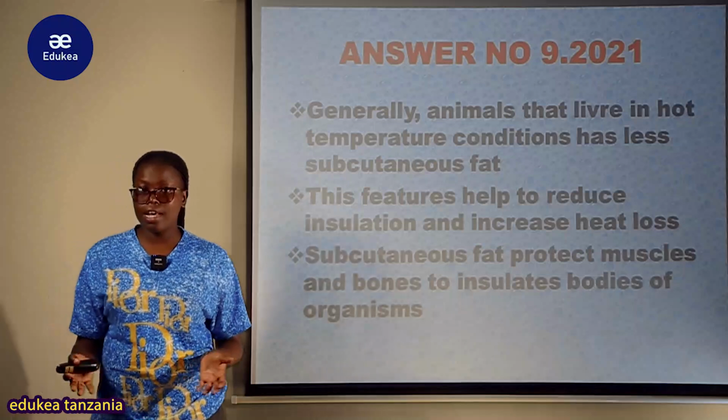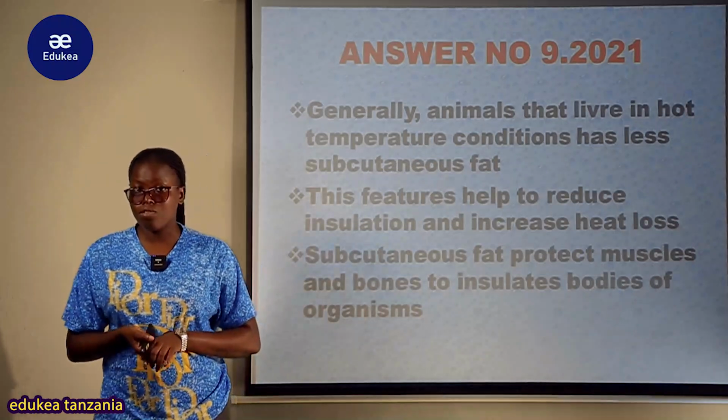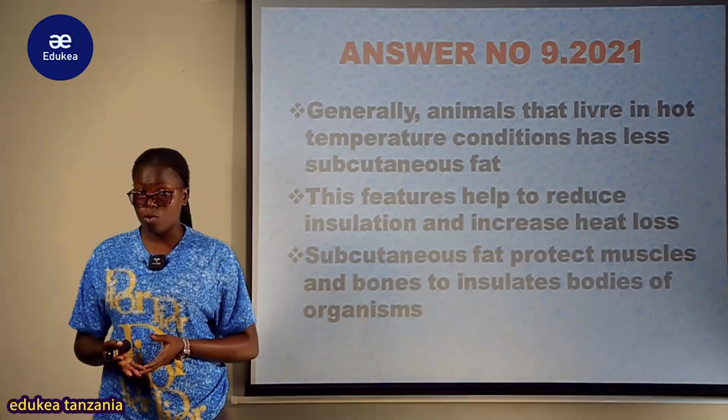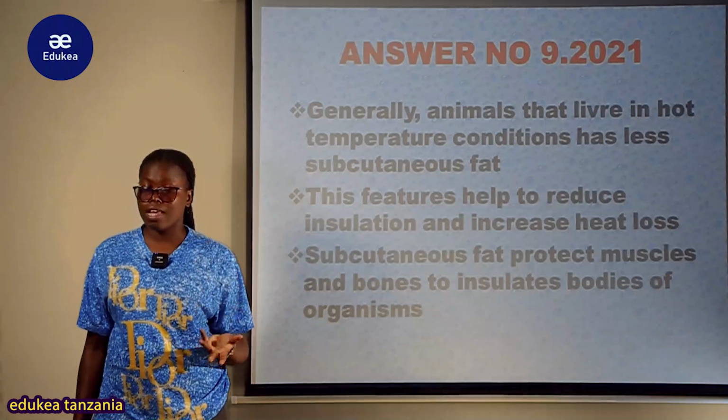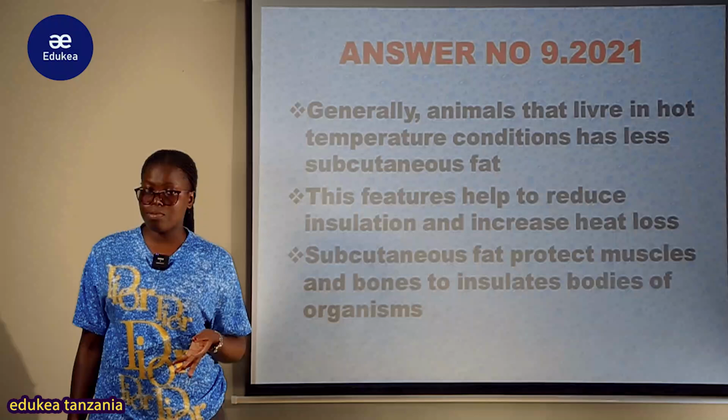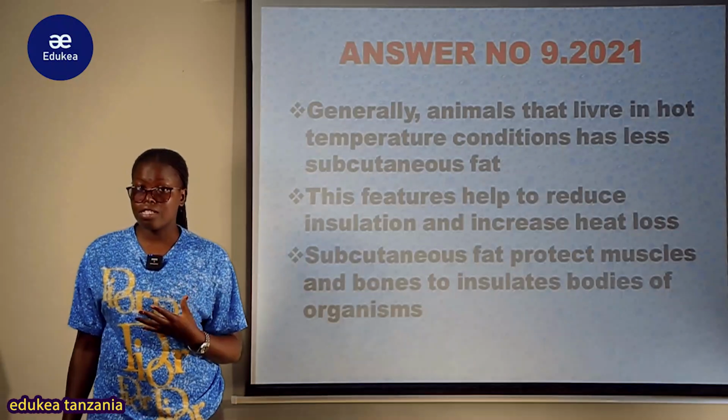So tumeweza kuangalia the three ways in which the human skin is used to regulate the body from overheating. Tumeweza kuangalia kuna sweating, kuna vasodilation of blood vessels, kuna relaxation of erector muscle pamoja na having thin subcutaneous fat.